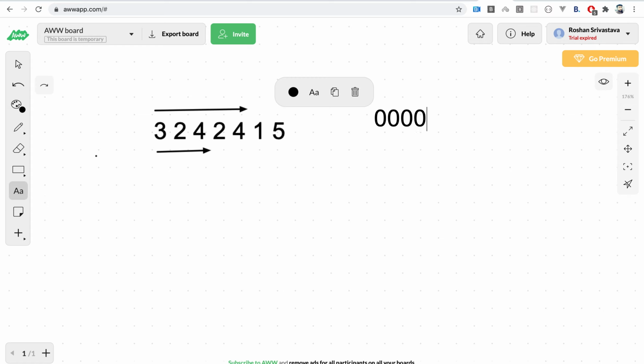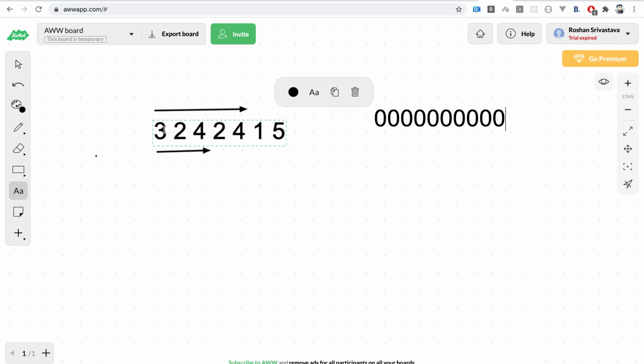0 0 0 0 0, with positions 3 4 5 6 7 8 9 and 10. All of these represent whether this element is occurring an even number of times or an odd number of times. So 0 means we haven't considered any element till now.